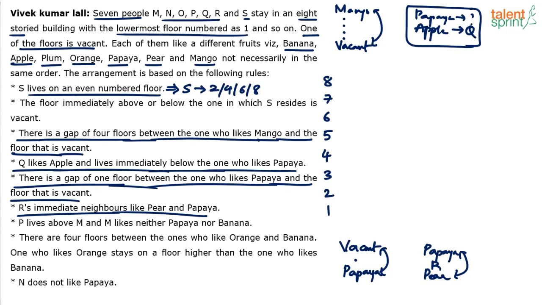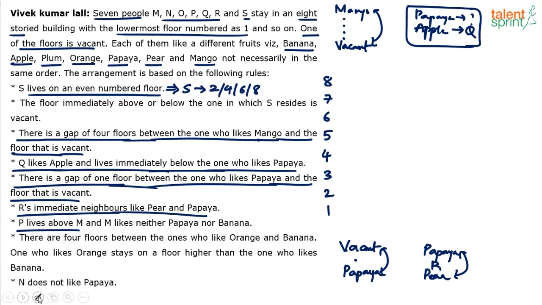P lives above M and M likes neither papaya nor banana. P lives above M. Now this is not a very clear statement. P lives above M need not necessarily mean that P is immediately above M, right? P is above M, which means M can be on first floor, P can be on 8th floor. Even that is possible. P has to be above M. And M likes neither papaya nor banana. So I think we will use it once we get some set of possibilities. Then he says there are 4 floors between the ones who like orange and banana. One who likes orange stays on a floor higher than the one who likes banana. So I think this is some valuable information here, right?